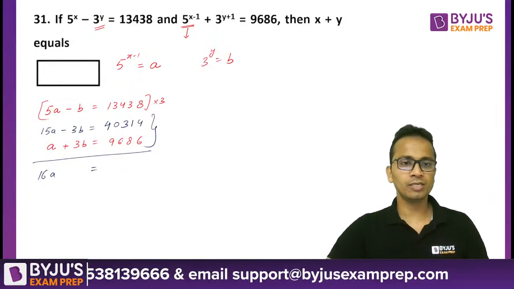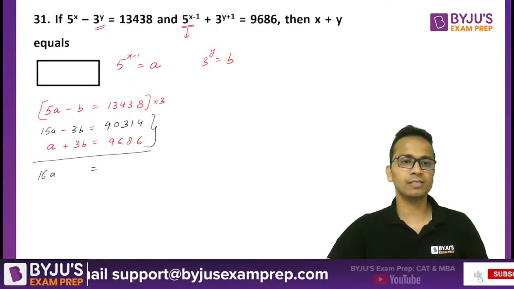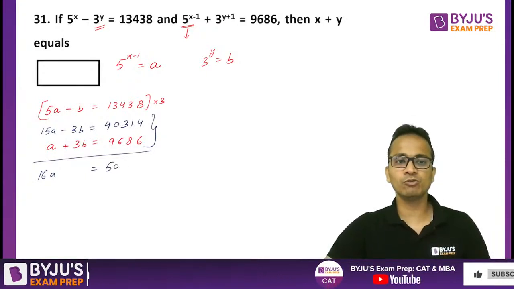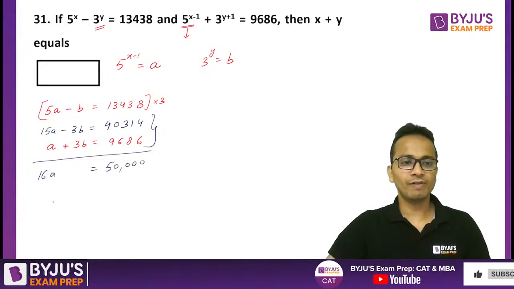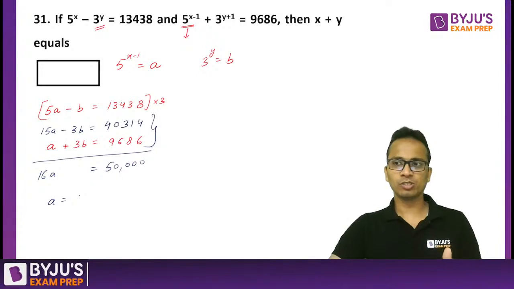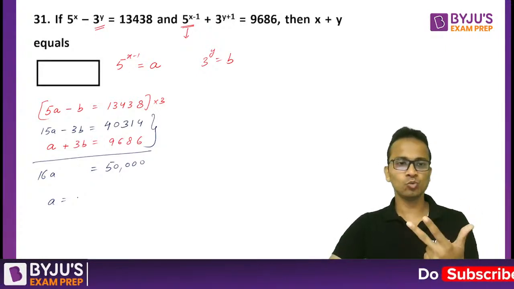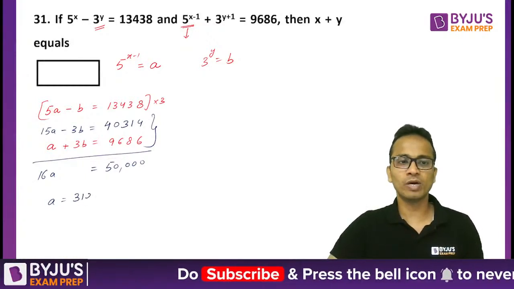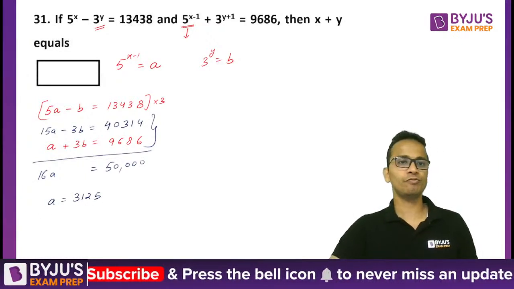Adding these two, 314 and 686 is 1000, so 41,000. Oh, this is 50,000 directly. So the value of a will be 50,000 upon 16. That is 25,000, 12,500, 6,250, 3,125. 3,125 is the value of a.